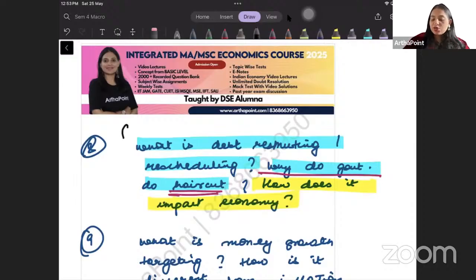तो इस case में you need to explain what happens when government is not able to repay the debt. अगर government पूरा पैसा नहीं दे पाती है and then government will only go ahead and repay partly. तो वो वाला जो पूरा aspect है बेटा, you need to go ahead and explain this here.